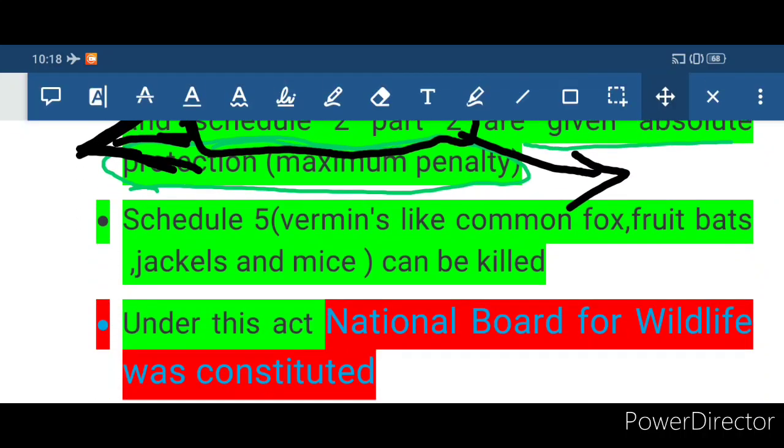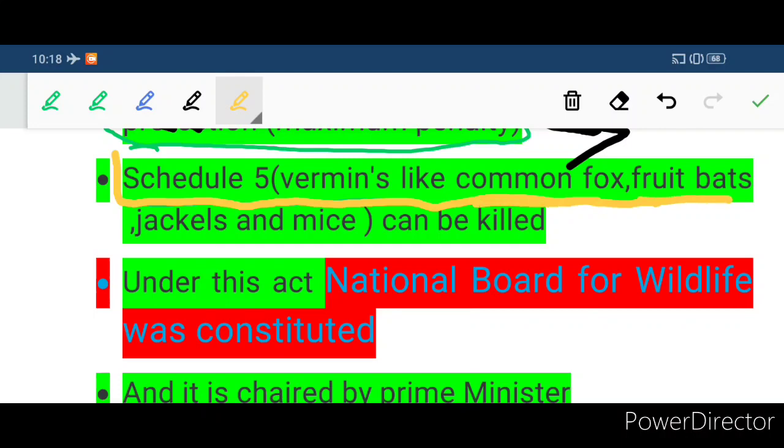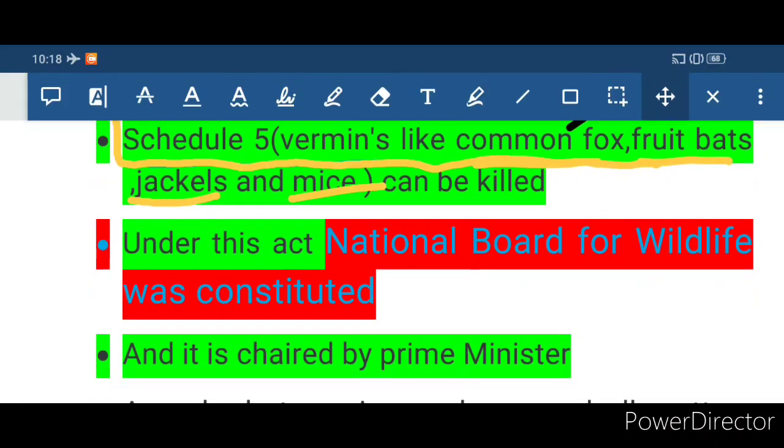And in Schedule 5 we have the vermin. Some time back we talked about vermin, isn't it? So vermin is put under Schedule 5 of the Wildlife Protection Act. So how many kinds of vermin are there in India? Common fox, fruit bats, jackals and mice. These are vermin. Remember these facts.